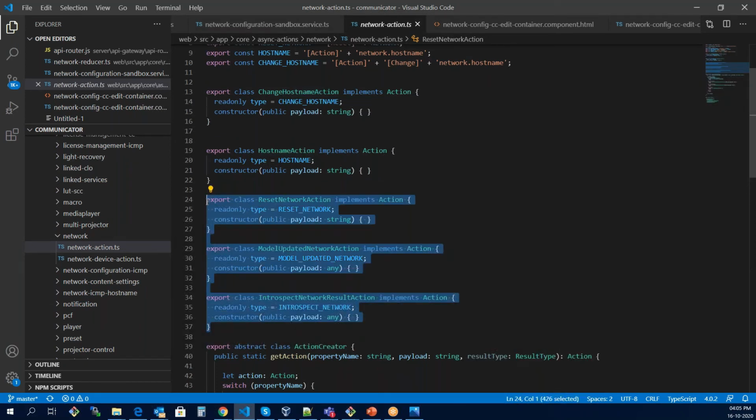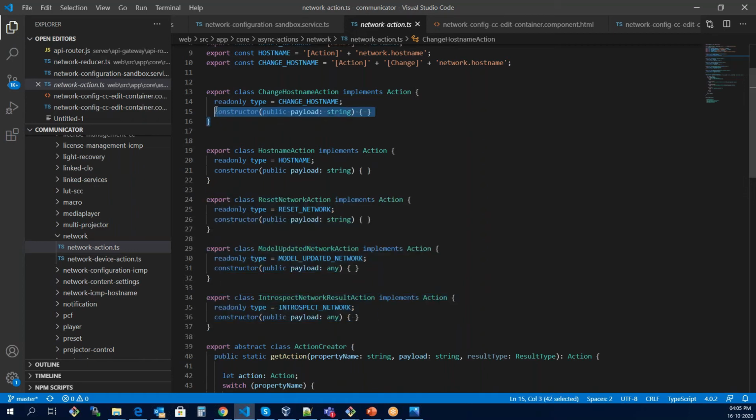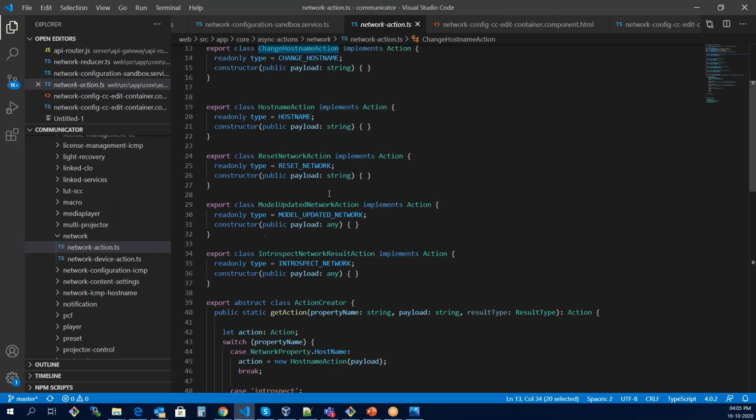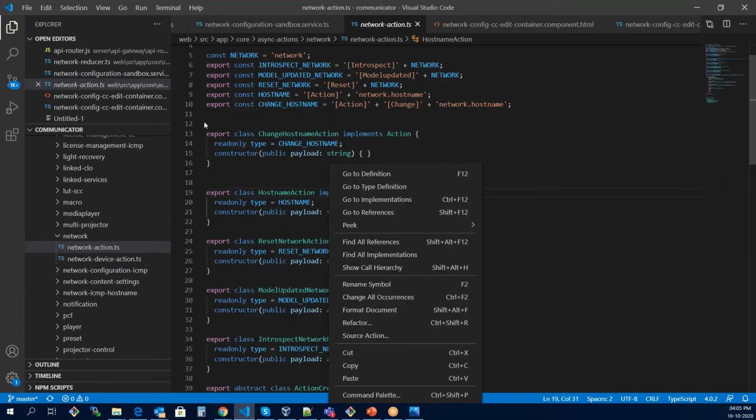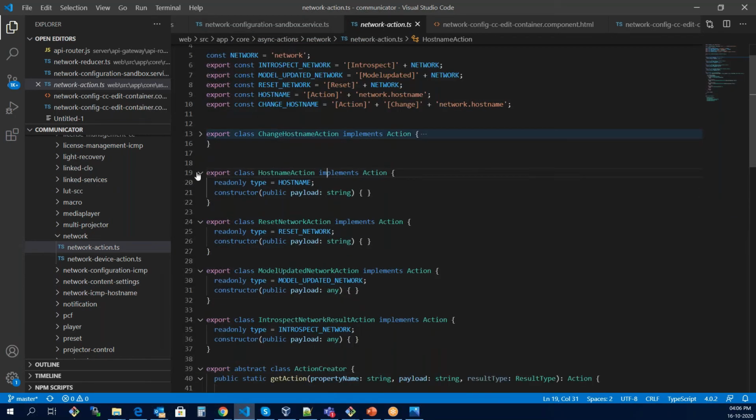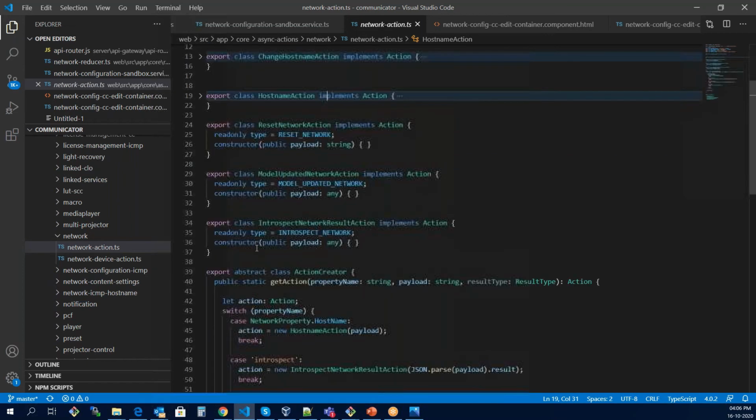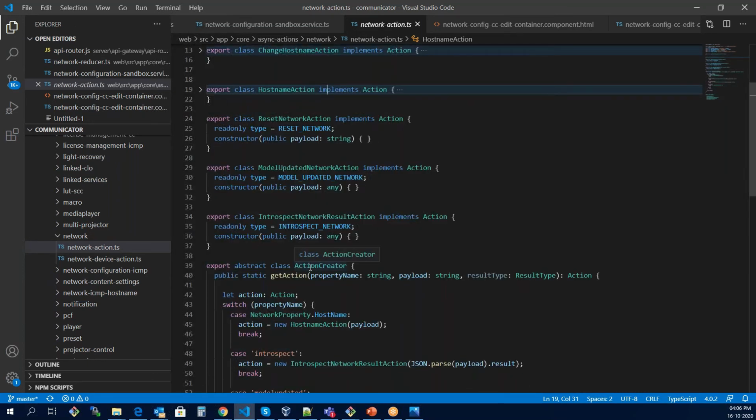There are other actions that are not relevant right now, because this application works with WebSocket connections. It has to continuously check whether something has been changed in the WebSocket object or not. So the most relevant action, where we should focus right now, is the change hostname action.